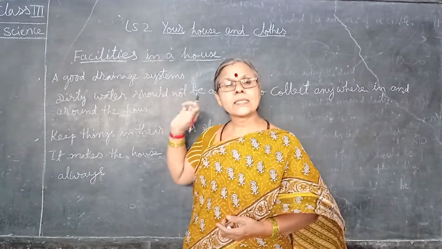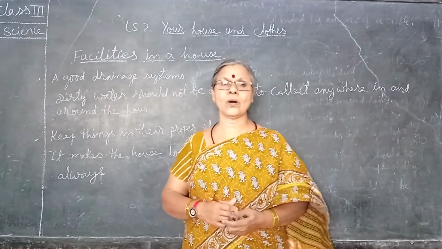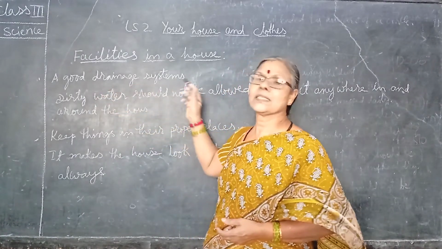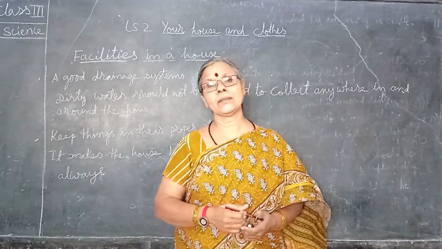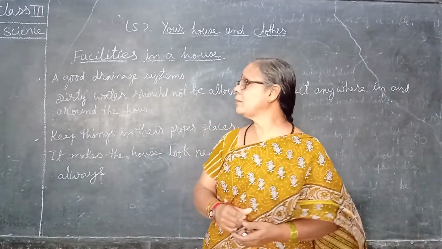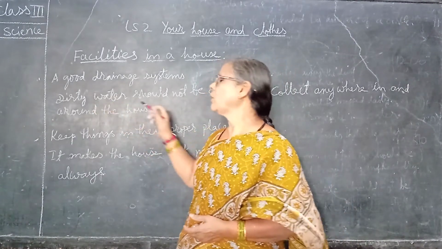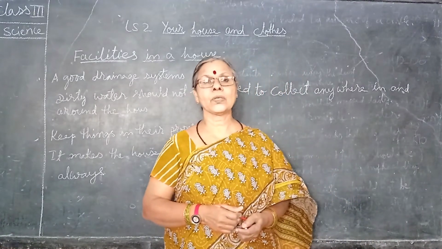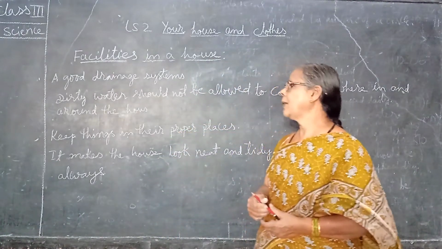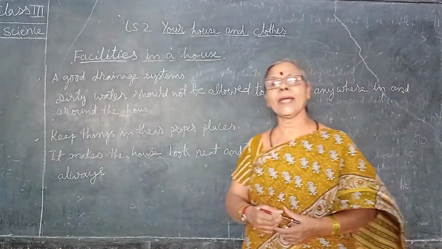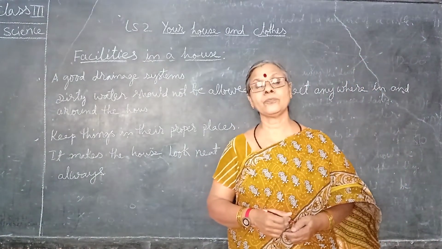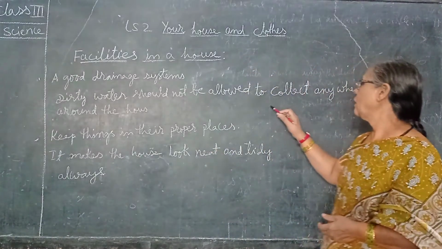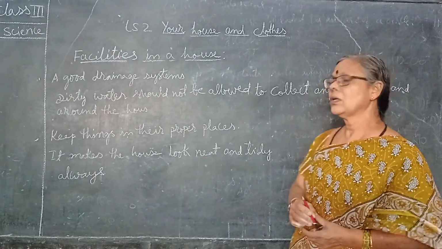For all this, we constructed a big house, but a good drainage system should also be there. We have to lay the pipelines and all. Dirty water should not be collected in and around our houses. For that, we lay the pipelines which will connect to the main drainage pipelines, isn't it?